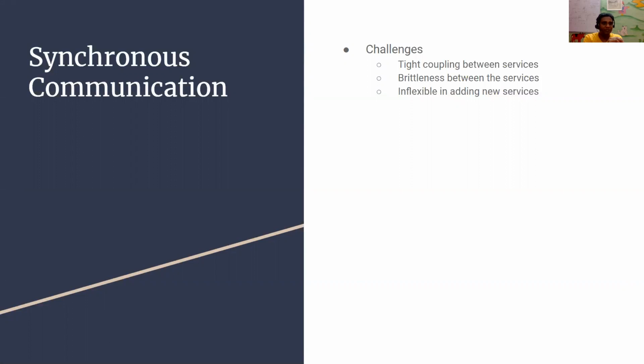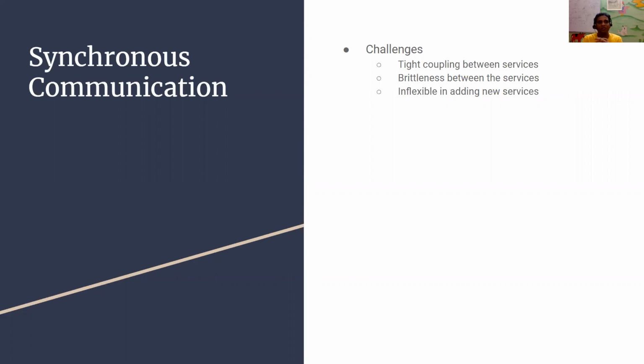So there is brittleness between the services. If one service, for example employee API, is taking a lot of time, then the report API waits till employee API finishes, and that causes a slowdown in the system. If a particular service is down, the entire system goes down. Okay, inflexibility in adding services. If you want to add some more service, like a mail service, then the report API code needs to be changed to send email. So these were the big problems with the synchronous form of communication.